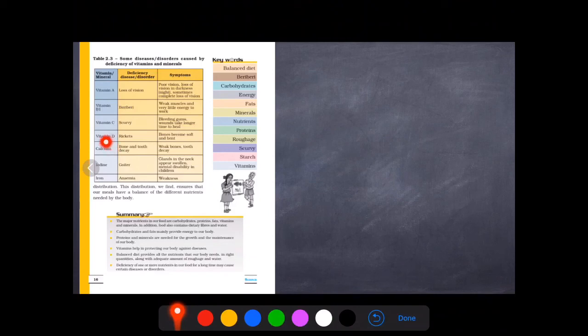If the person has got vitamin D deficiency, then the person will get rickets. It is a bone disease. The symptoms are bones become soft and bent. In order to be strong, our bones have to be strong. For stronger bones, we need to have vitamin D in our body. If there is a calcium deficiency, it is a mineral, then it affects the bones and tooth. Weak bones and tooth decay happens if the person has got calcium deficiency.